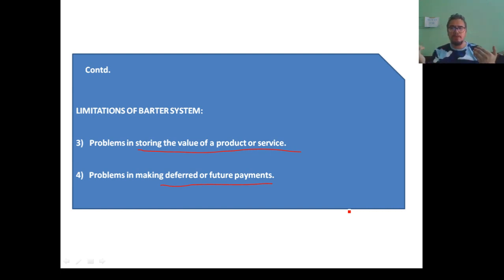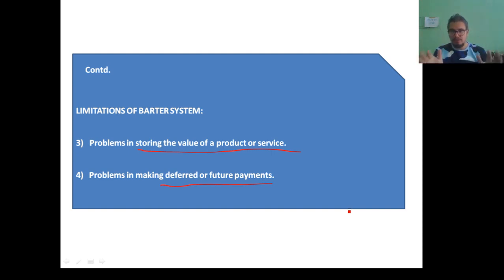In monetary system, we all know that when you give loan to someone, when you lend money to someone, you will come in agreement that you will be charging a certain rate of interest. Now let's say Ram has borrowed 10,000 rupees from Sam and he has decided to repay those loans after 1 year with an interest rate of 10%. That means after 1 year he will be returning 11,000 rupees to Sam, and both will agree happily because money is accepted everywhere. Everyone is in need of money.